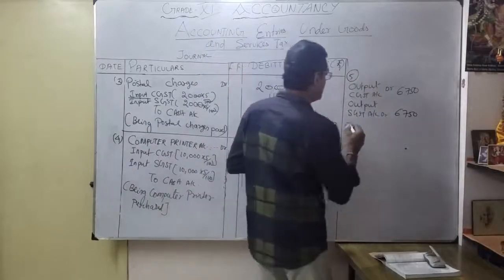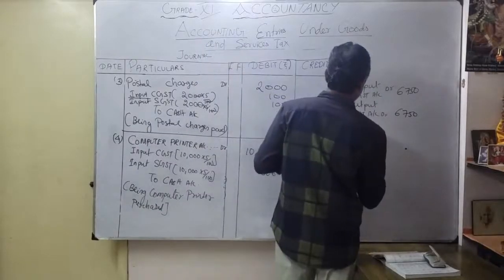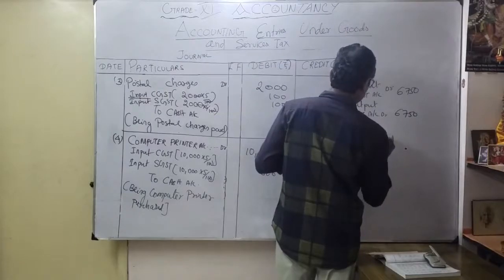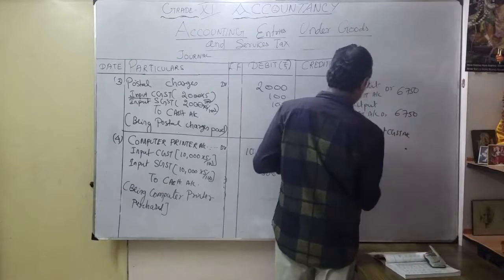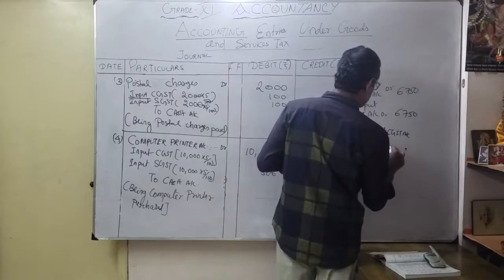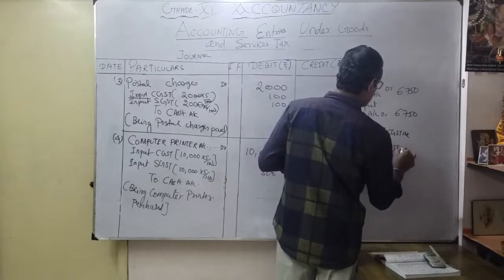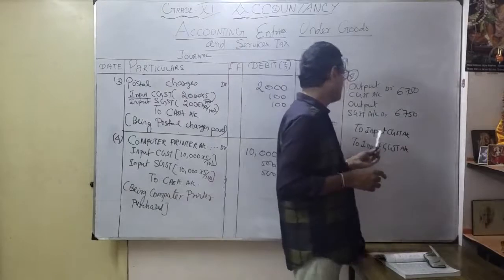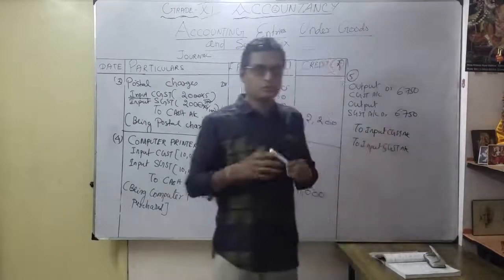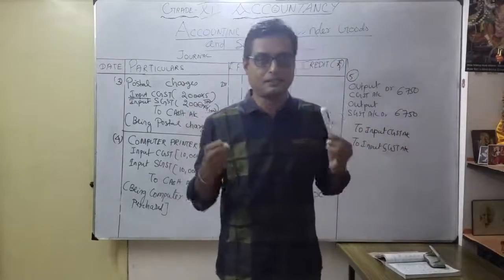As you know, as purchases, again to input CGST account, to input SGST account: state goods and service tax, here central goods and service tax. So totally how much we collected, then how much we paid.